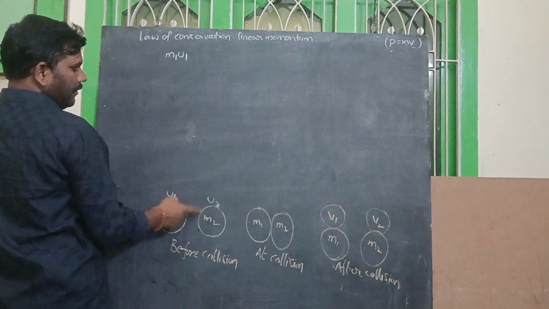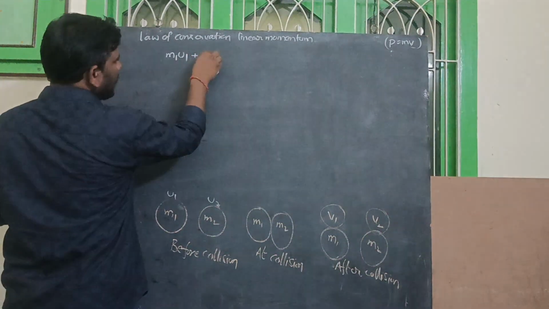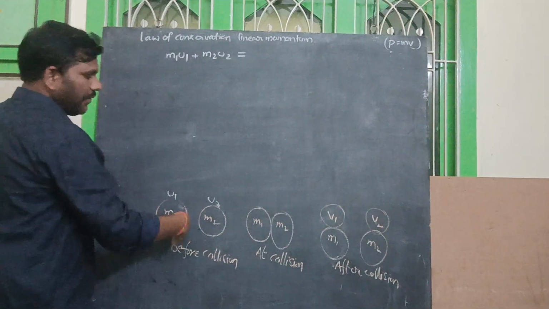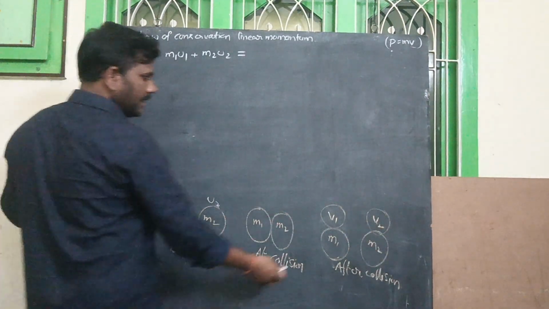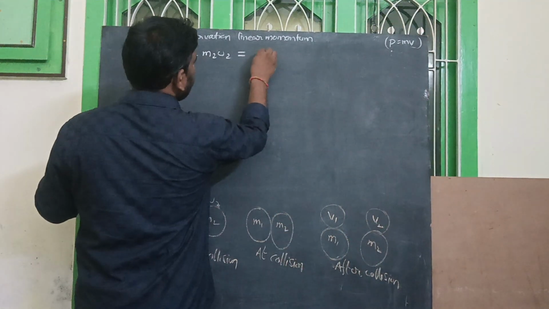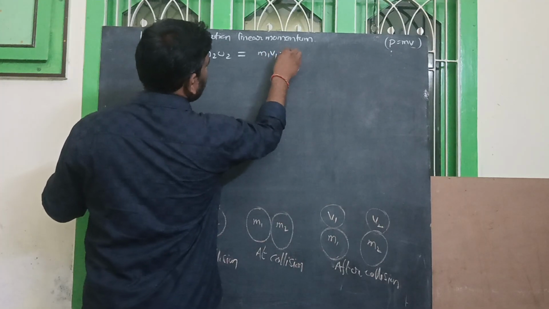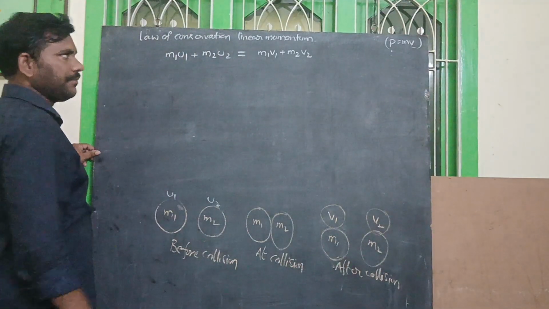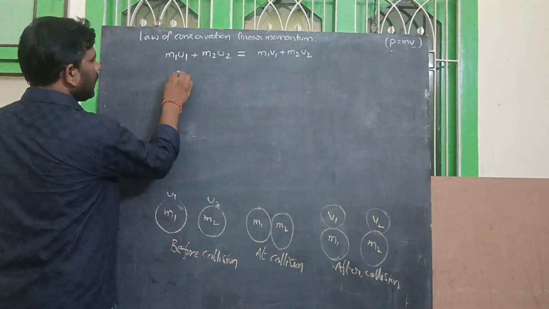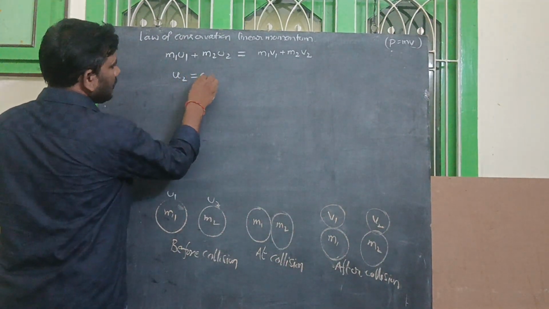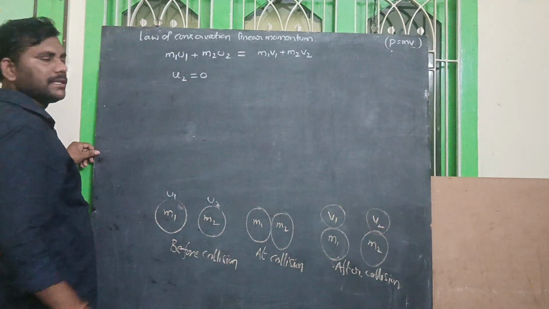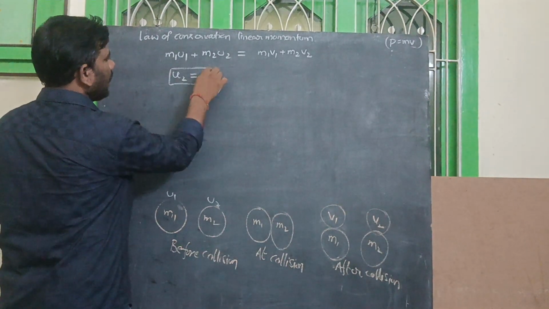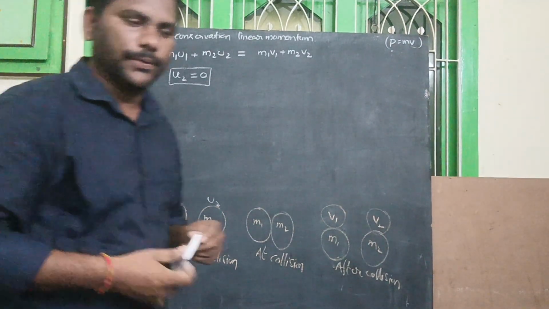So here, m1 u1 plus second body mass m2 and velocity u2 before collision is equal to after collision, mass m1 velocity v1 plus second body mass m2 and velocity v2. We already discussed that the second body is in rest position, that's why we consider u2 is equal to 0.